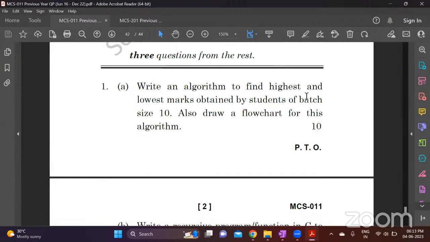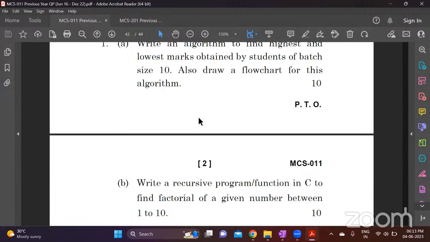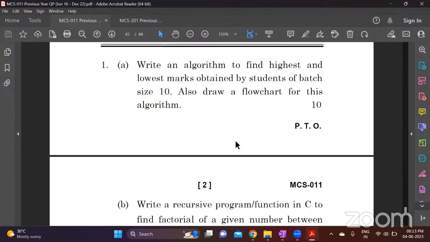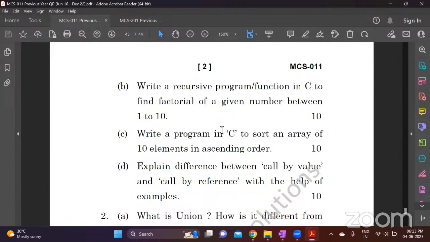You need to find what is the highest and what is the least, which is the same example that I just showed you, minimum and maximum in an array. If you understand that this is a program to write, for the same thing, you can write the algorithm and flowchart.